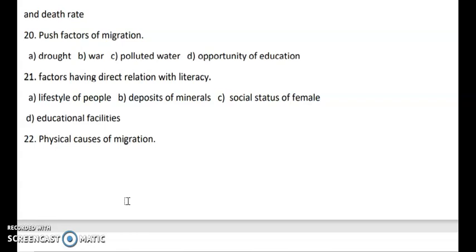So we have the options like drought, war, polluted water, opportunity for education. So what are the push factors which pushes you out? So because of drought, you go out, you go away from it. Because of war, you go away from that place. Because of polluted water, you go away from that place. But opportunity of education, what is this? This is a pull factor which attracts. So this is the odd man out and it is the answer. That is option D. Let us move further.